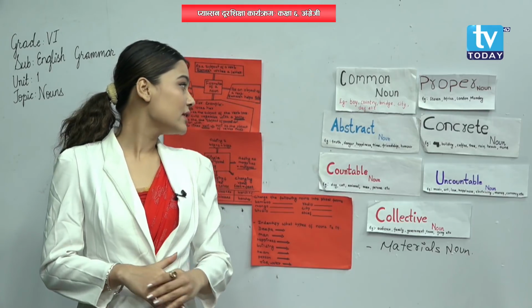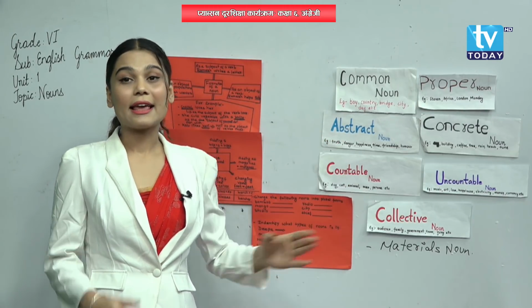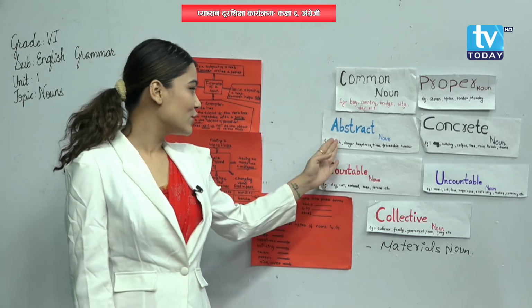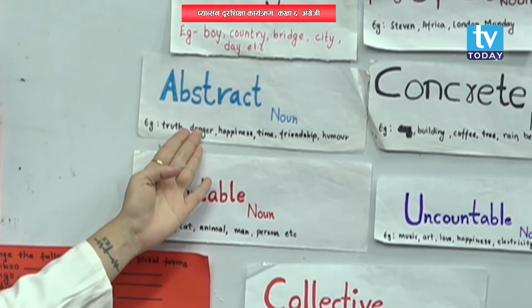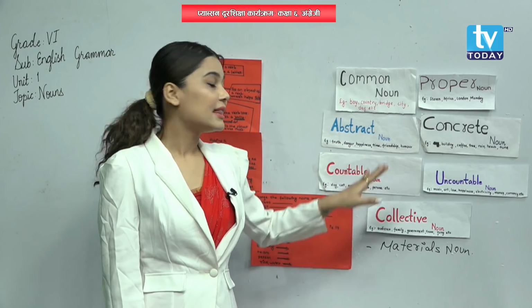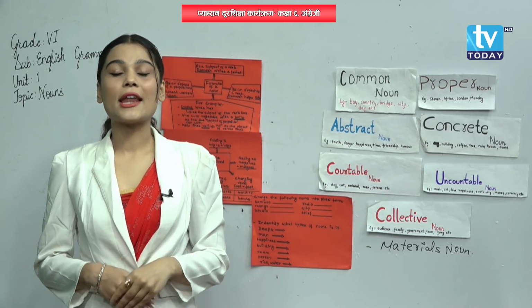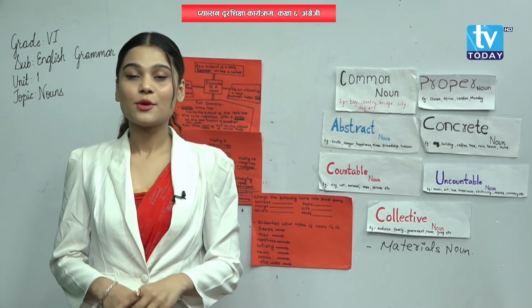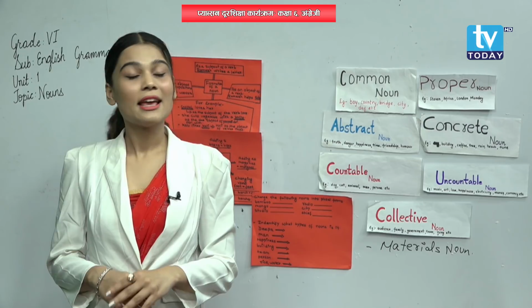We can only feel abstract nouns like happiness, sadness, danger. You can look over here: truth, danger, happiness, time, friendship, humor. These are all things which we can only feel, but we cannot touch, taste, see or hear.